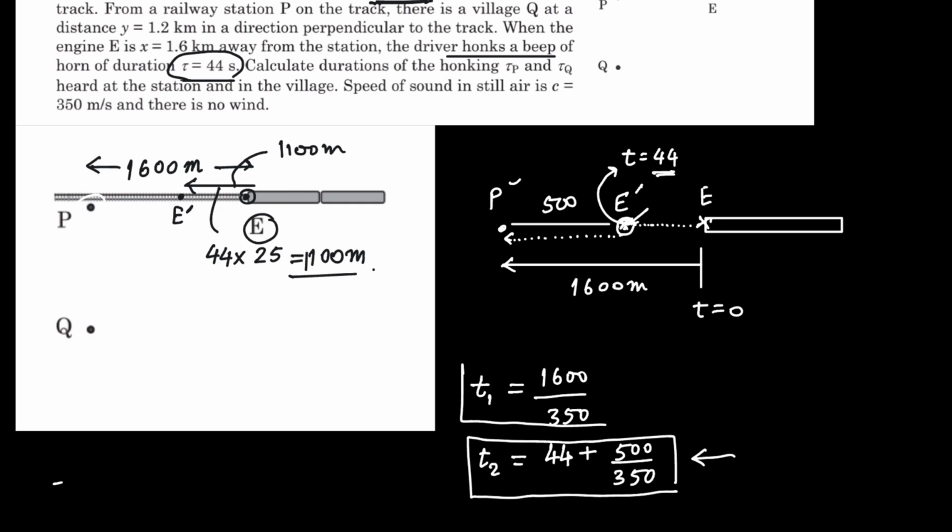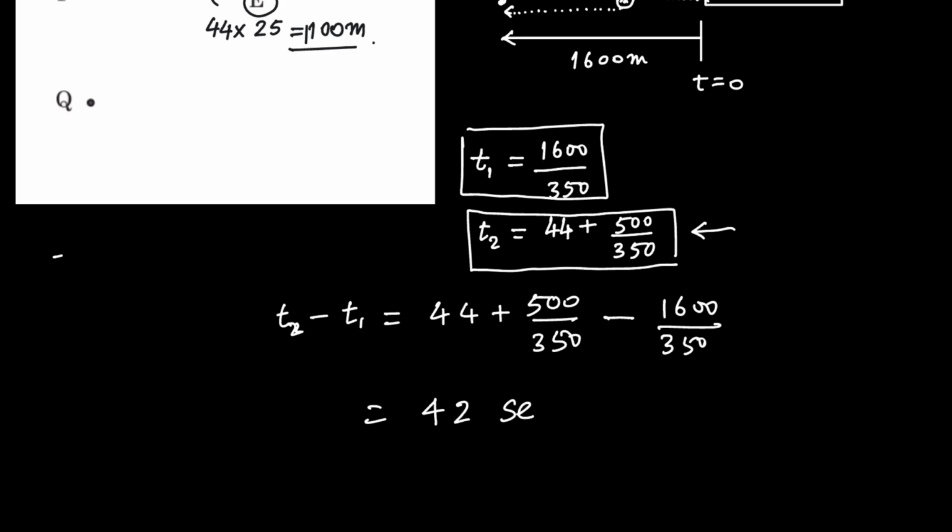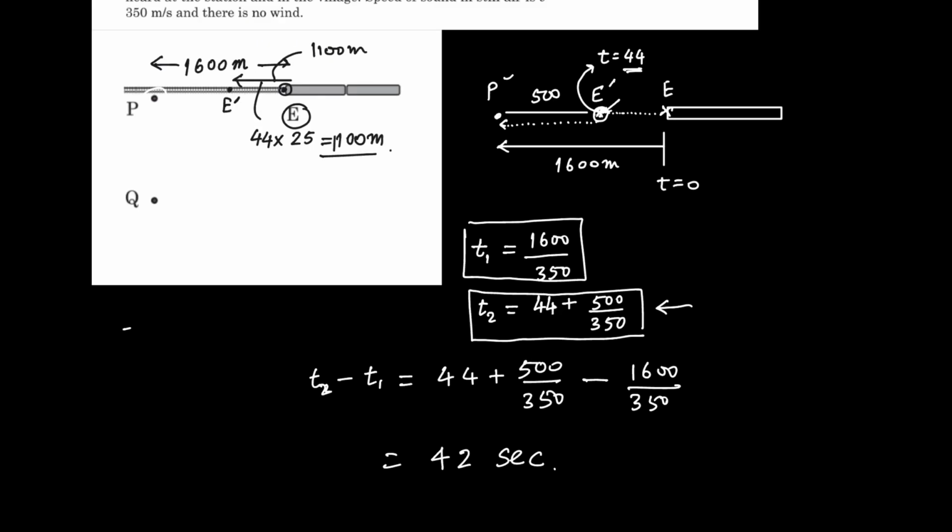At T1, the initial part of the beep reaches P. So the time duration for which the beep is reaching P is the difference of T2 and T1. This is the time interval for which the beep will be heard at station P. If we solve this, it comes out 42 seconds. So this is the first part.